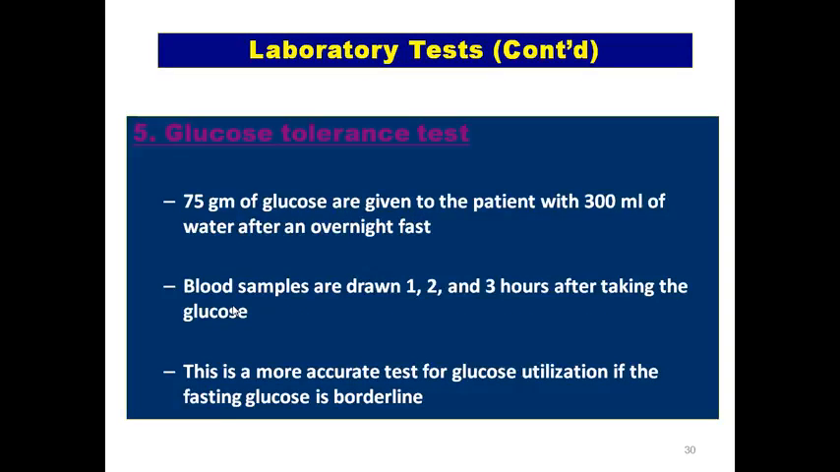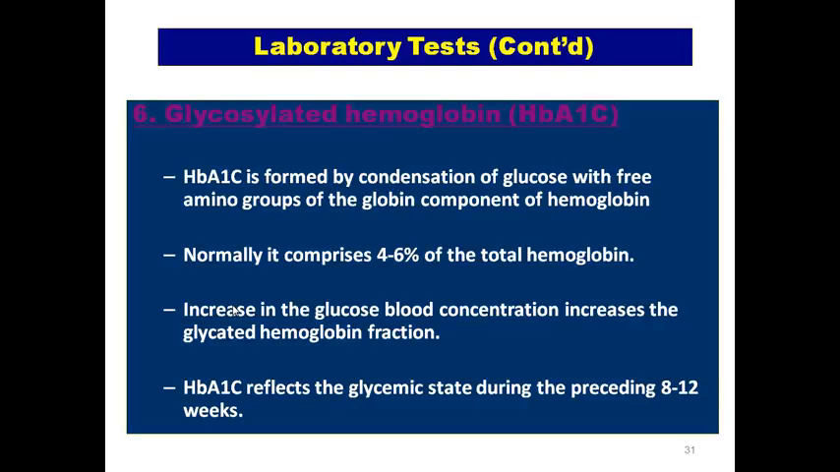Glucose tolerance test is the most accurate test for glucose utilization, especially in patients who have borderline fasting levels. What we do is give 75 grams of glucose to the patient with 300 ml of water after an overnight fast, and samples are drawn at 1, 2, and 3 hours after taking the glucose.